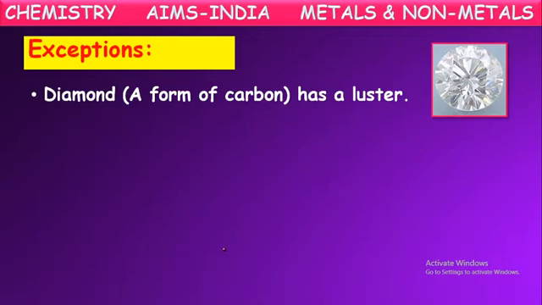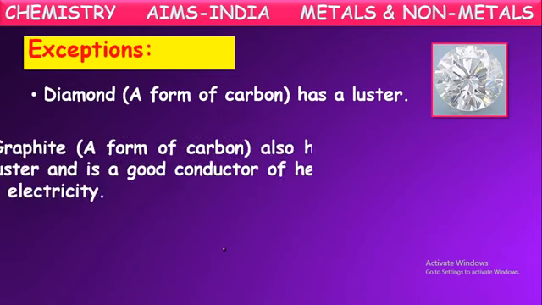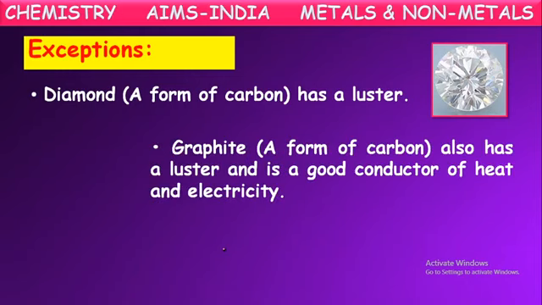They glitter. We know that. Diamonds are very shining. Because of that only, it is very precious and costly. But it is made up of the non-metal carbon. So mostly all the non-metals are non-shiny or non-lustrous, but diamond is one of the exceptions here, which has shining property. It has luster. One more, graphite also.